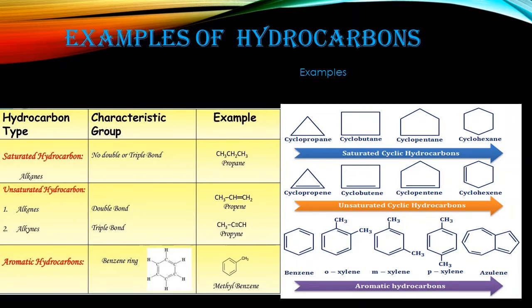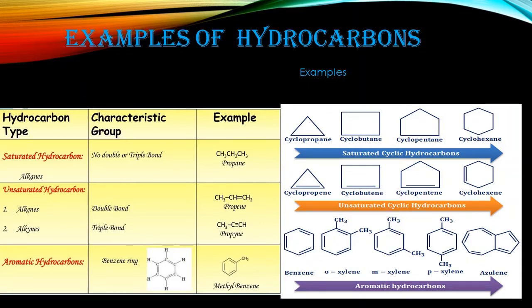Another category of hydrocarbon is aromatic hydrocarbon. What do you mean by aromatic? Aromatic hydrocarbon is related to the benzene ring. It has 6 carbons arranged in a ring, containing alternating single and double bonds. So 3 double bonds are there, and that is known as an aromatic hydrocarbon.